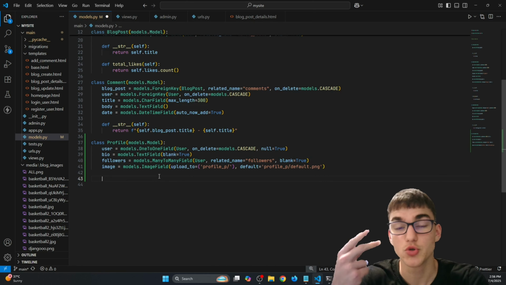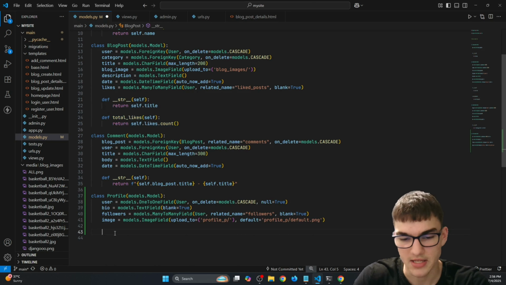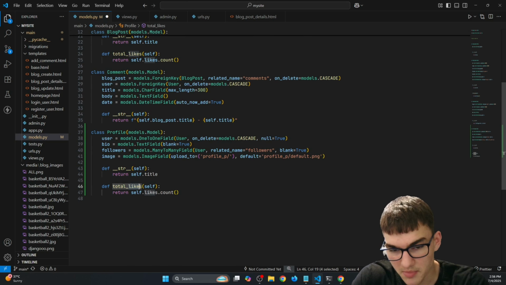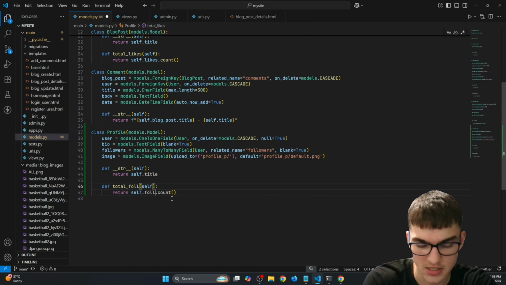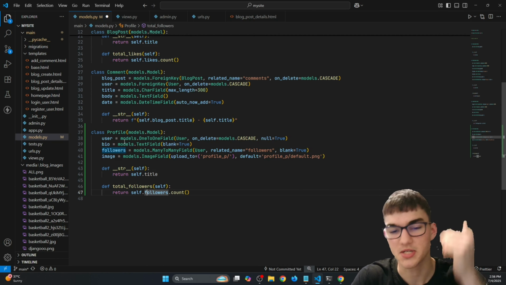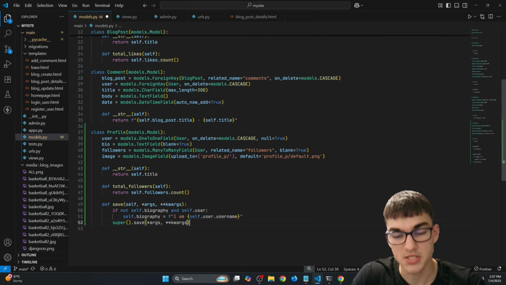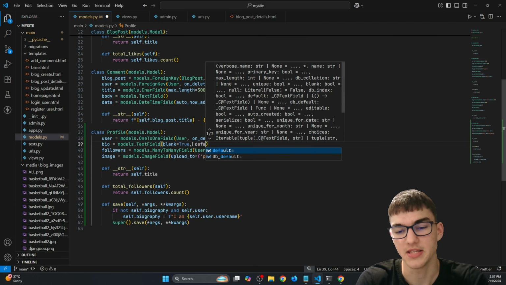And let's add also two more functions right here. I'm also going to copy that right here from our blog post, so it will be total_followers right here, and it will just count the total followers of the profile that we're currently viewing. And also I'm going to paste another function right here that will automatically populate the biography of this field right here. And you're probably wondering, why didn't I just use default right here?